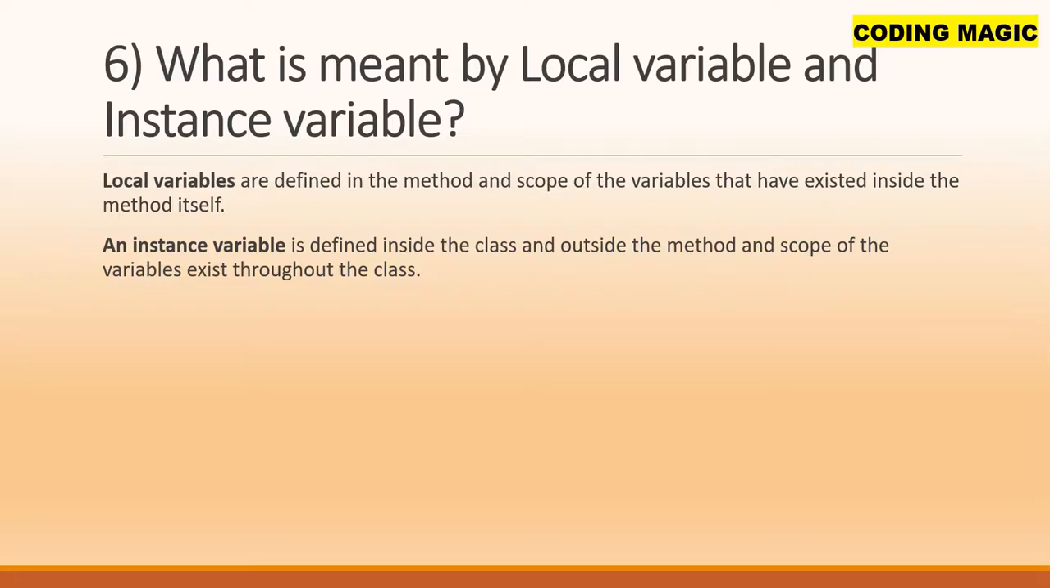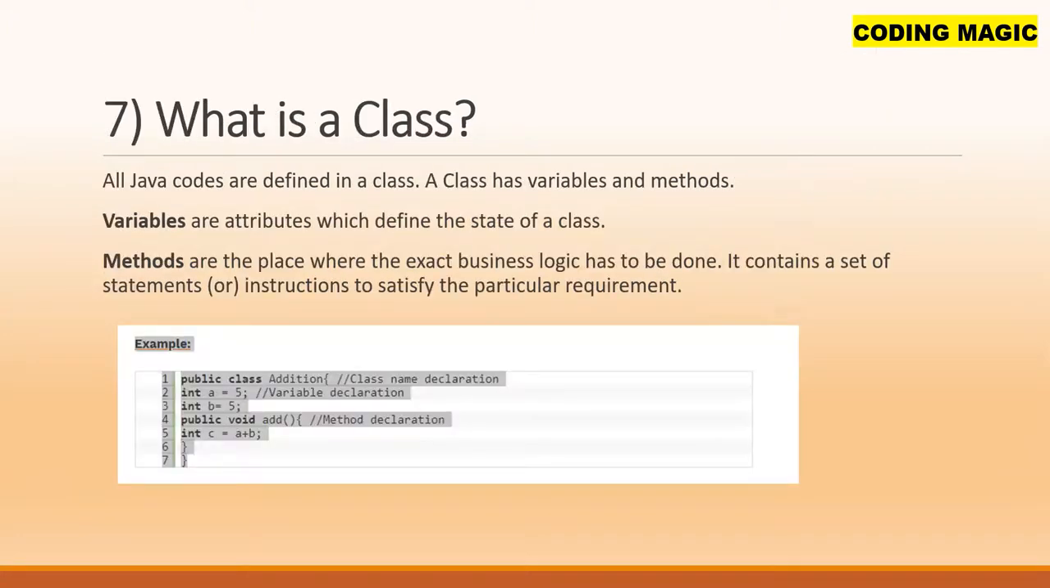Sixth question. What is meant by local variable and instance variable? Local variables are defined in the method, and the scope of the variable exists inside the method itself. An instance variable is defined inside the class and outside the method, and the scope of the variable exists throughout the class.